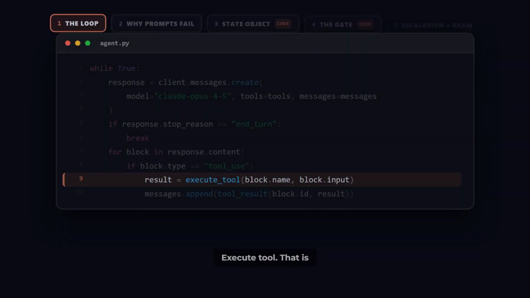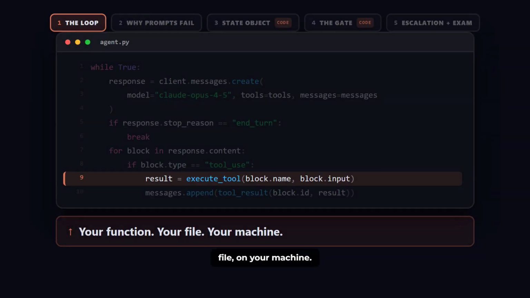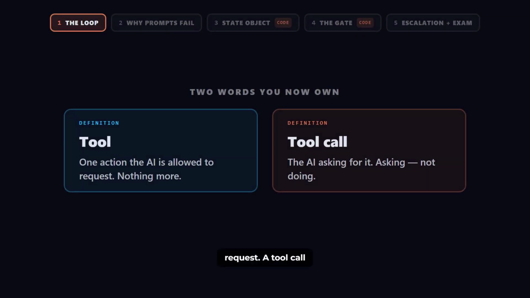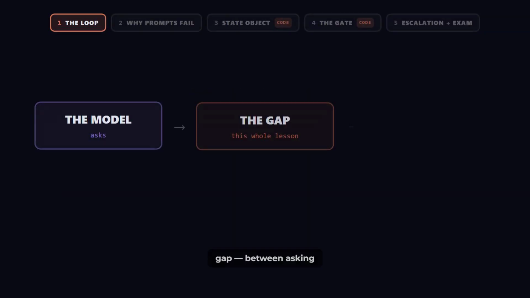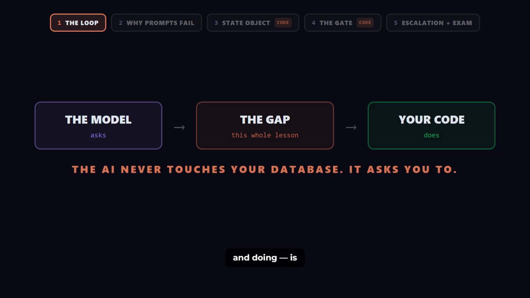Look at the middle line. Execute tool. That is your function, in your file, on your machine. Anthropic's docs say it plainly: run the actual tool in your code base. So 2 words you now own. A tool is one action the AI is allowed to request. A tool call is the request itself. The AI never touches your database. It asks you to. And that gap between asking and doing is where this whole lesson lives.